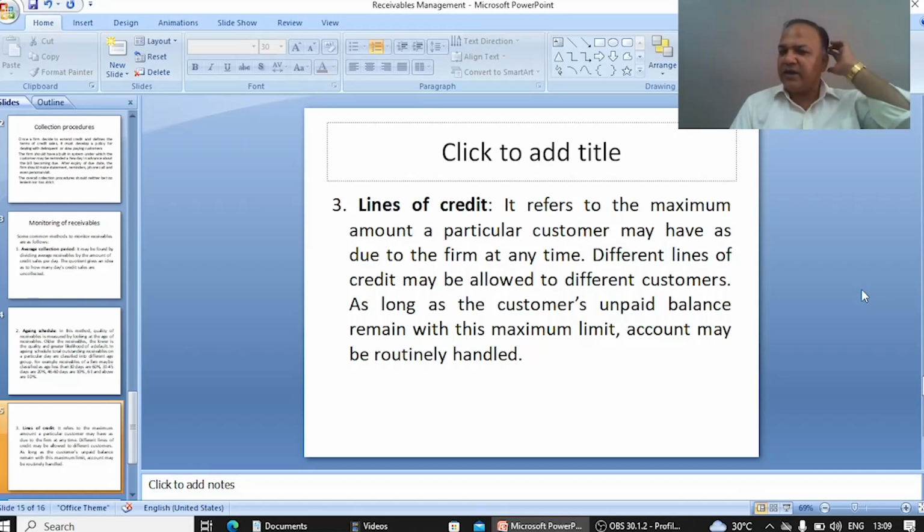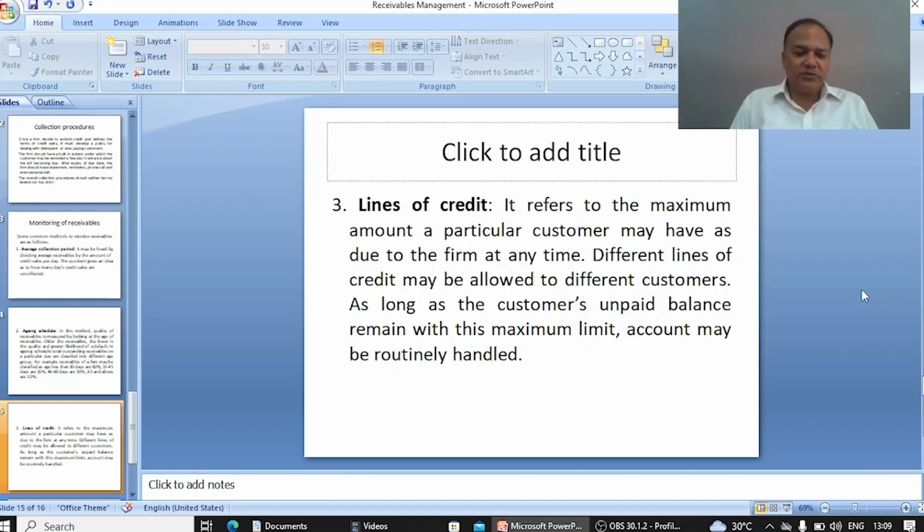So if you are giving credit to a customer of rupees 2 lakh, it may be 20 lakh for another customer. As long as the customer's unpaid balance remains within this maximum limit, the account may be routinely handled. So we have to take care according to the maximum limit.